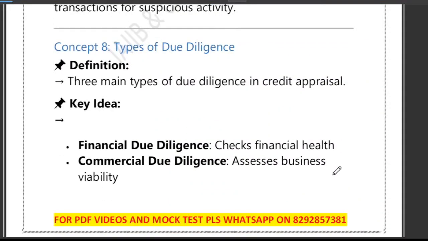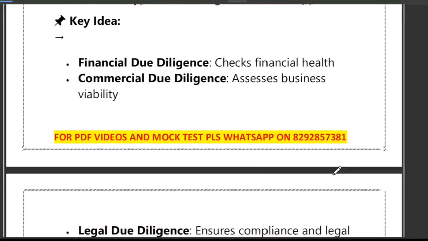Now let's talk about the types of due diligence. Banks don't check customers in one way. They use three different types of due diligence during the credit appraisal. What are the three different types? The first type is called financial due diligence. Here they check the financial health of the customer or the business. Are the numbers correct? Are they profitable? Or do they have much debt? All these things come under financial due diligence.